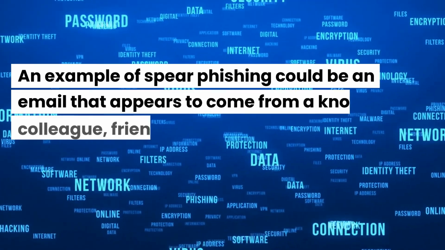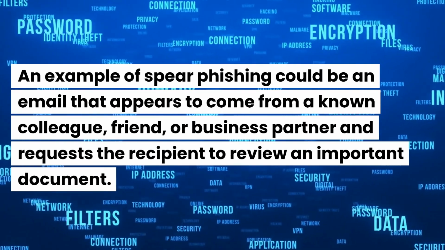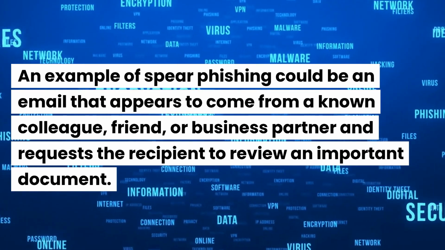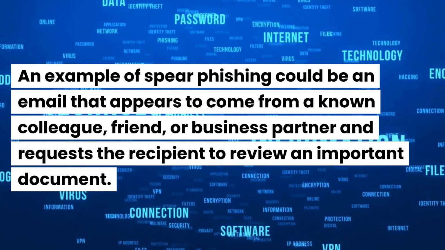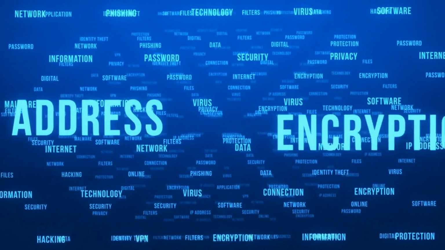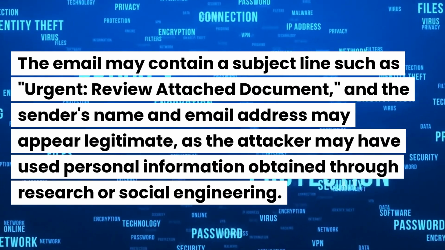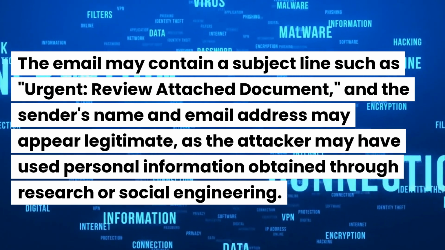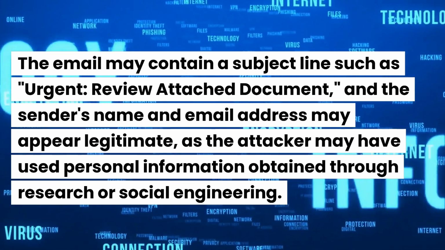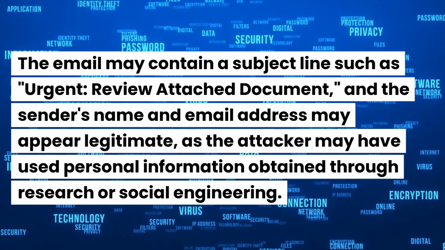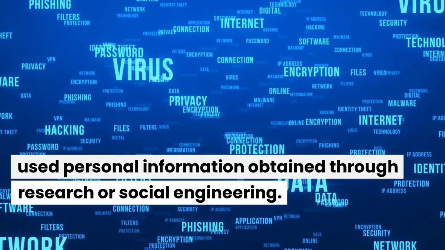An example of spear phishing could be an email that appears to come from a known colleague, friend, or business partner and requests the recipient to review an important document. The email may contain a subject line such as "Urgent, review attached document," and the sender's name and email address may appear legitimate, as the attacker may have used personal information obtained through research or social engineering.